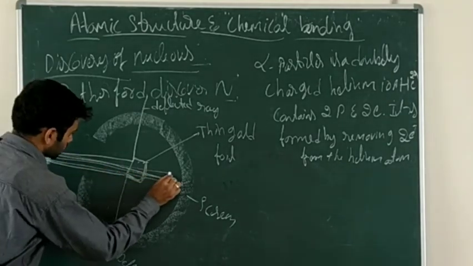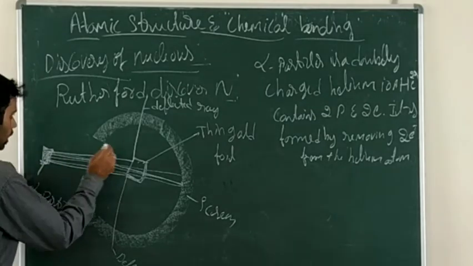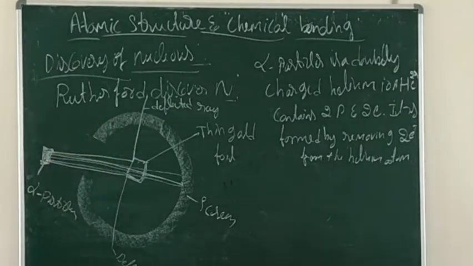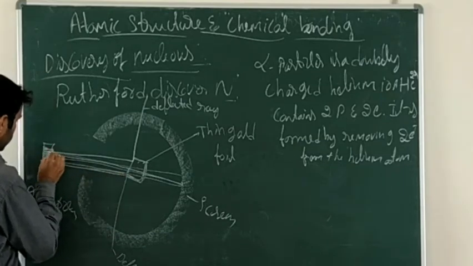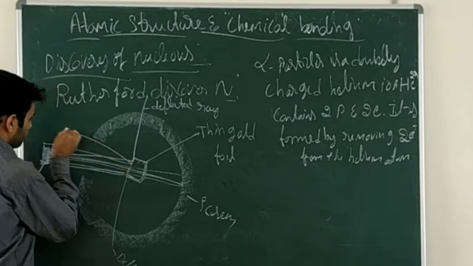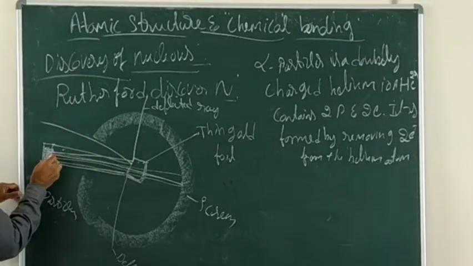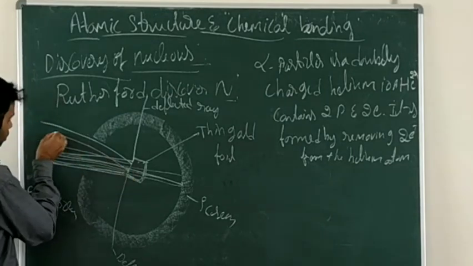So most of the rays pass straight through the thin gold foil, a few rays are deflected, and a few are completely bounced back.